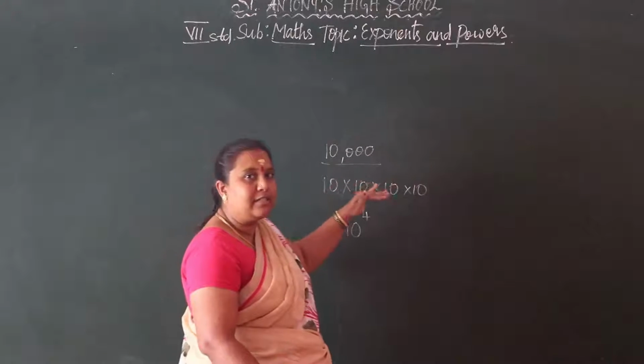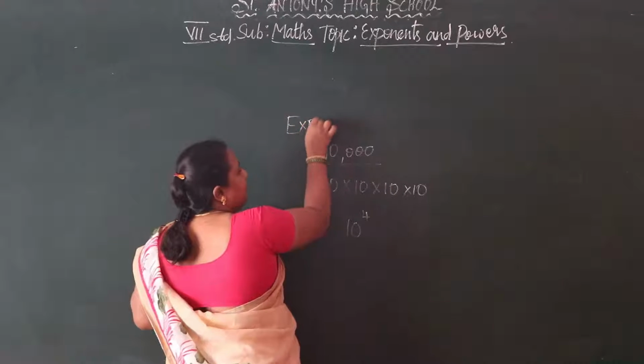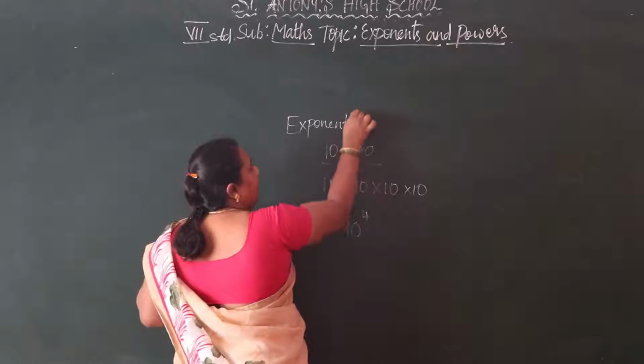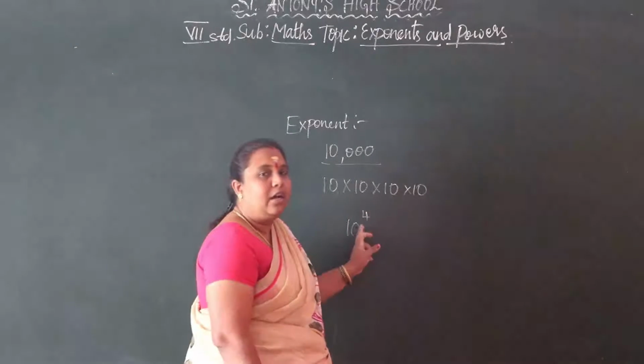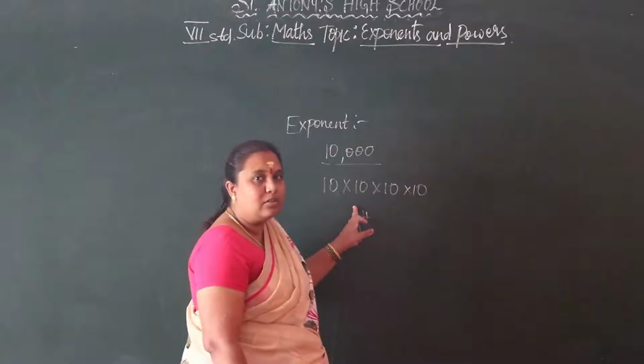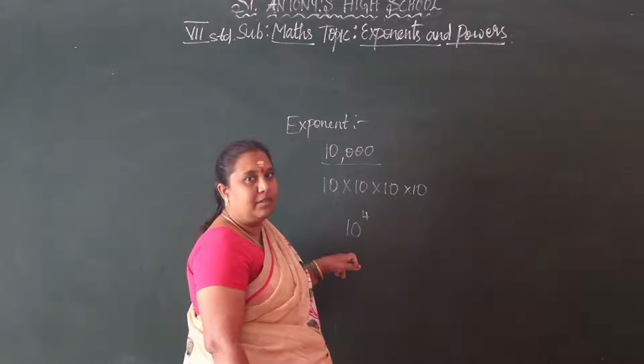See, in exponents, what is the exponent? How to define an exponent or a power? The exponent or power denotes how many times we have to multiply the base number.